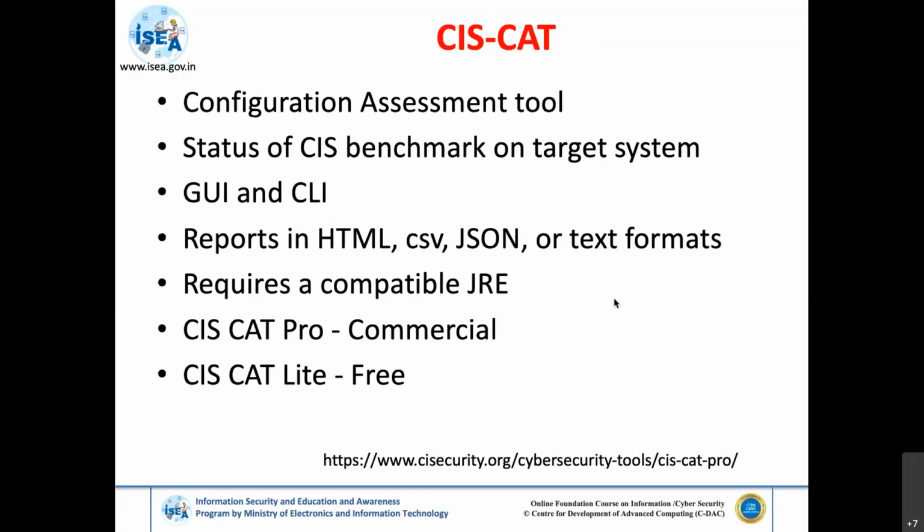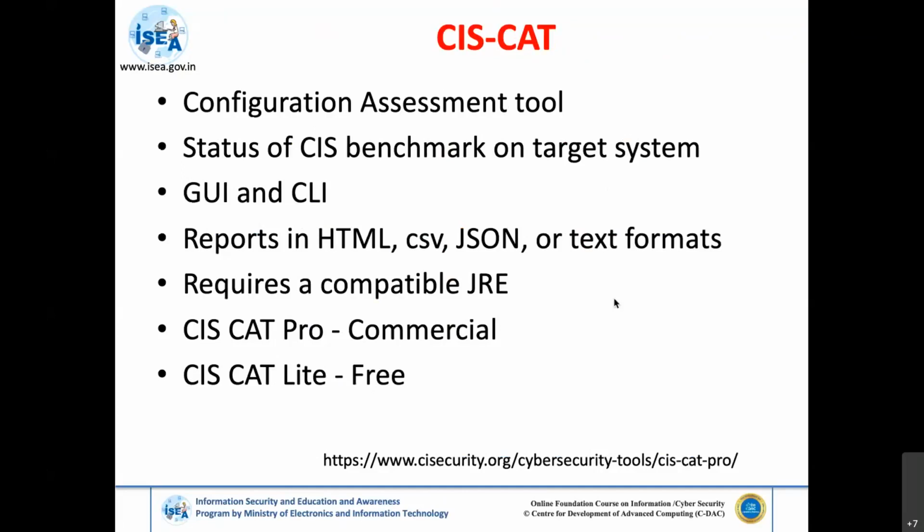We'll see what exactly CIS and the standard is meant for. Generally, we call these CIS benchmarks, which are available for almost all the operating systems as well as network systems. It is available in both graphical as well as command line, and we have the reports in HTML, CSV as well as JSON.